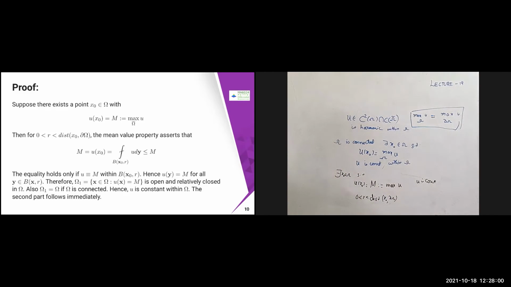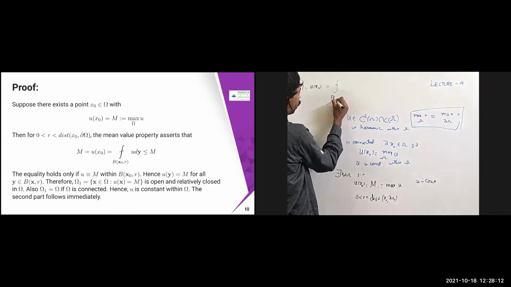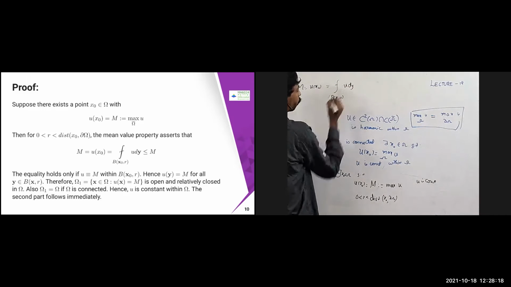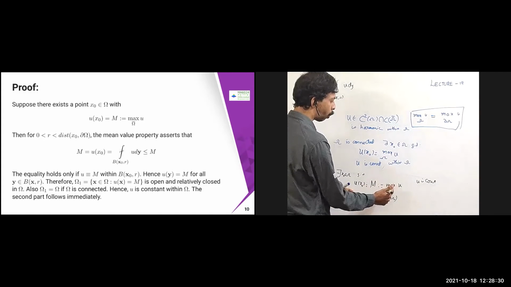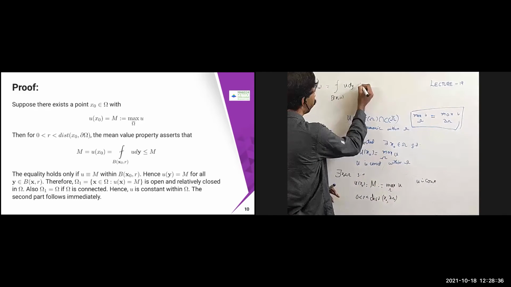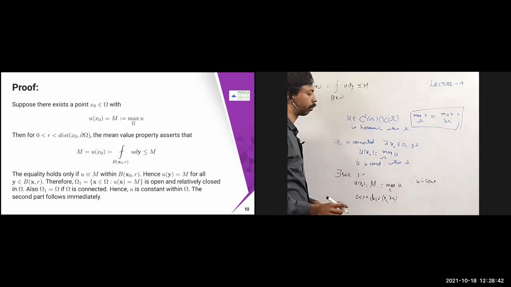Then according to the mean value property, M equals U of x naught, which equals the average integral over B of x naught comma r of U dy. Since M is the maximum of U over omega, whatever value you take is going to be less than or equal to M. Therefore this integral of U dy is also going to be less than or equal to M.